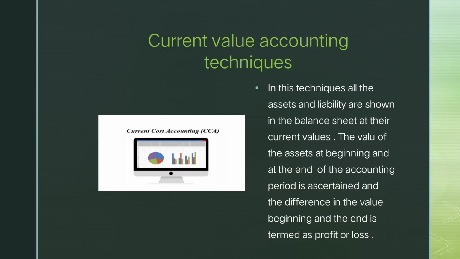And then we are moving to the third method, that is the current value accounting technique. In this technique, all the assets and liabilities are shown in the balance sheet at current values. The value of the assets at the beginning and at the end of an accounting period is ascertained, and the difference in the value of the beginning and the end is termed as profit or loss.